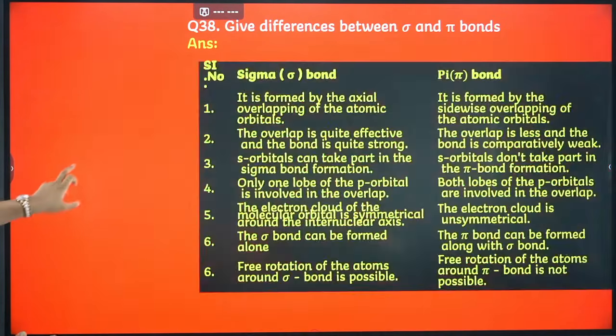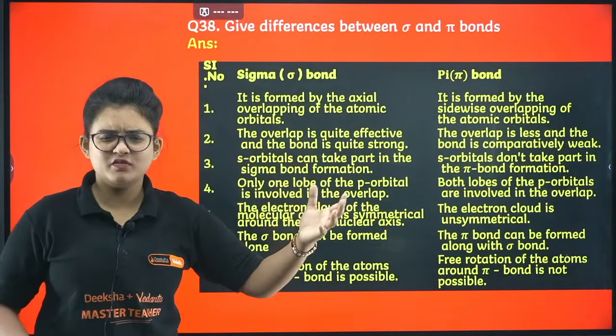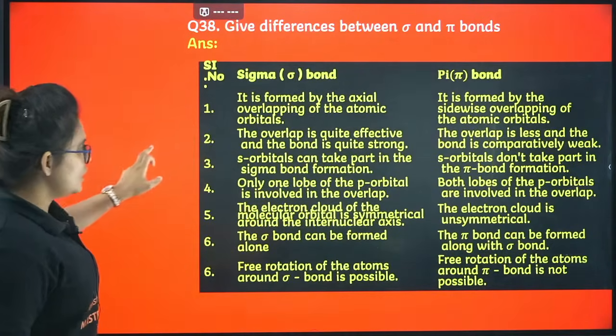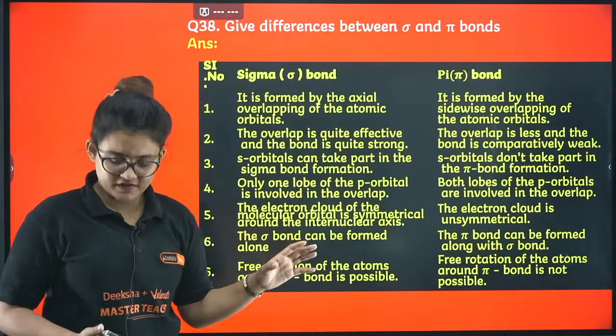Difference between sigma and pi bonds: you can just go through axial overlap and lateral overlap. Important problem, usually a 2 marker, they ask the sigma and pi bond difference.